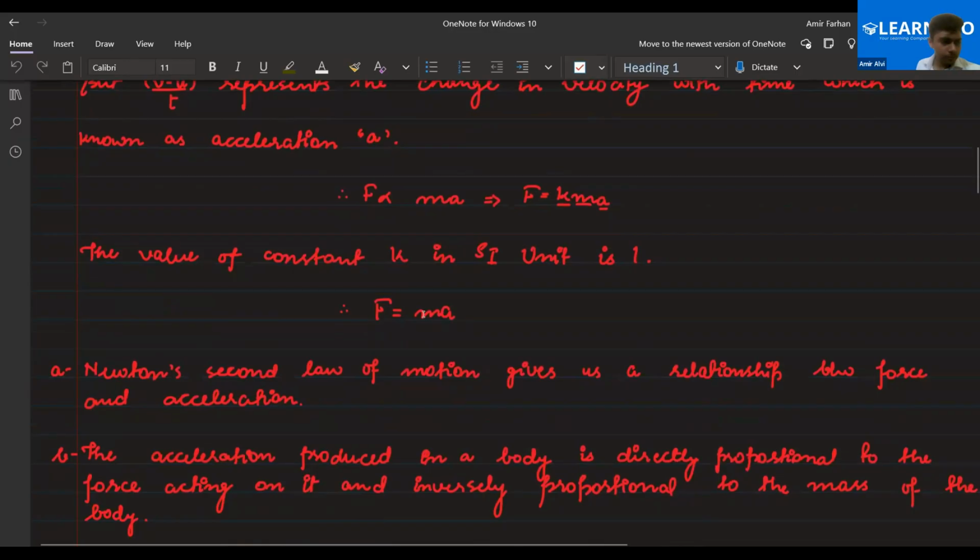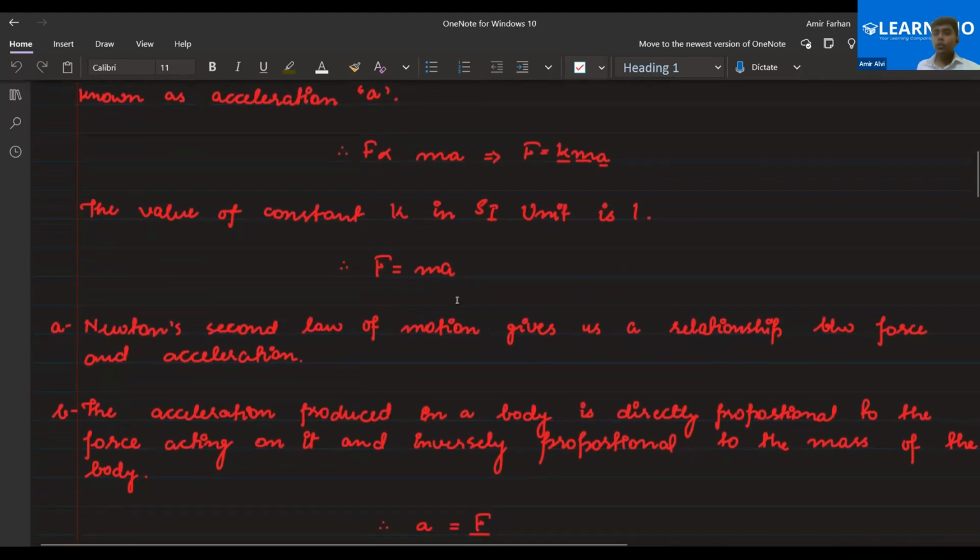Is there anyone who is having doubt till now? Newton's second law of motion gives us the relation between the force and the acceleration, how they are dependent on each other. The body mass is not going to change at all. If you are walking, is it possible that your body mass will change? No, it will be the same. So that means that force is directly proportional to the acceleration. If you increase the force, acceleration will also increase, right, everyone?